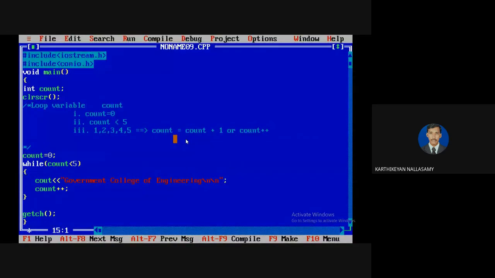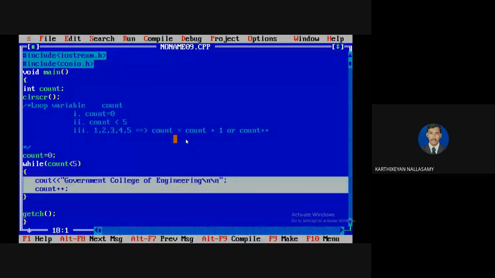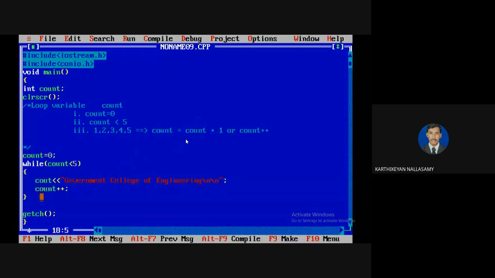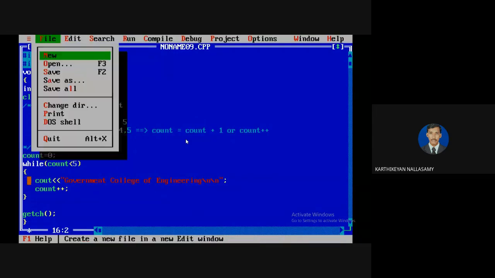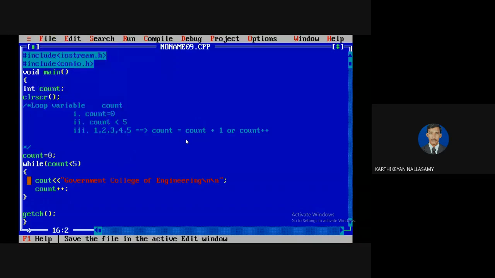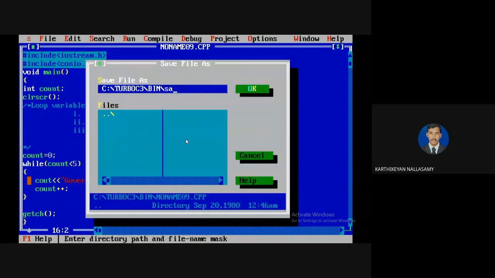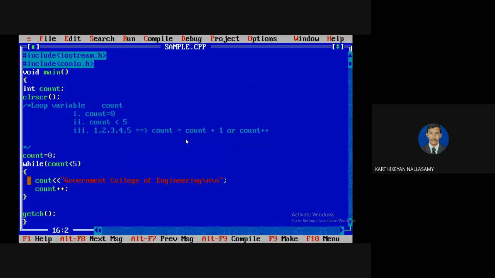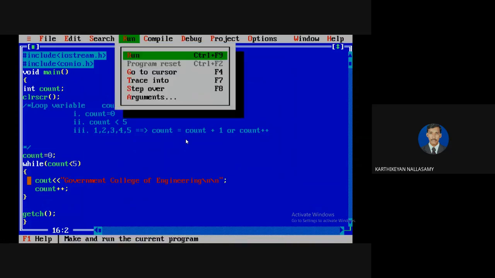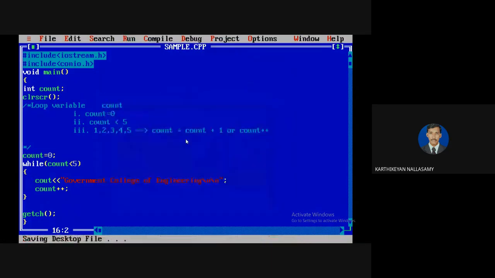Clear? But here the curly brace is a must because here we have 2 actions. If you have a single action in your program, then simply you can eliminate it. You need not use curly braces. Clear? Okay. So just a minute, I can save this program. Okay, so now it's saved. So now I'm going to execute. It will execute with Alt F5, so it shows an output, no problem.